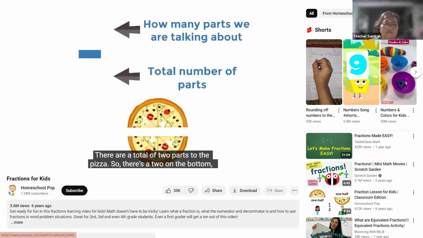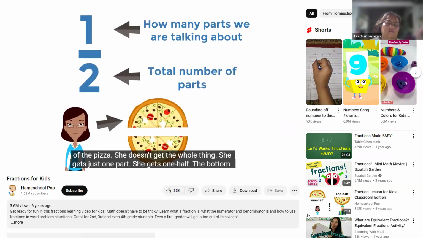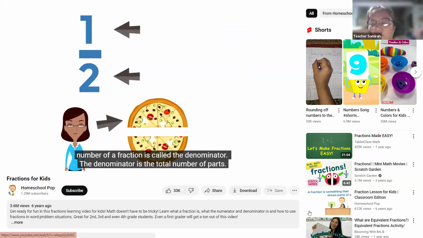There are a total of 2 parts to the pizza. So there's a 2 on the bottom, and Cindy just gets 1 part. That's the part we're talking about. So yes, Cindy gets just 1/2 of the pizza. She doesn't get the whole thing. She gets just 1 part. She gets 1/2. The bottom number of a fraction is called the denominator.